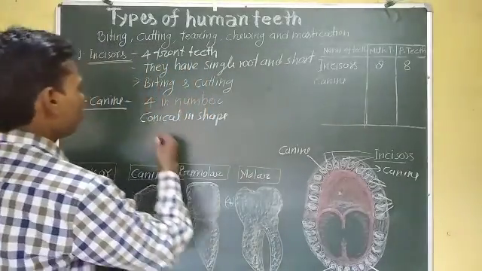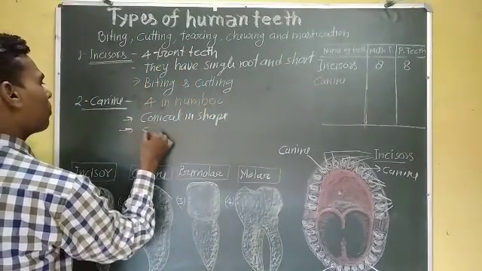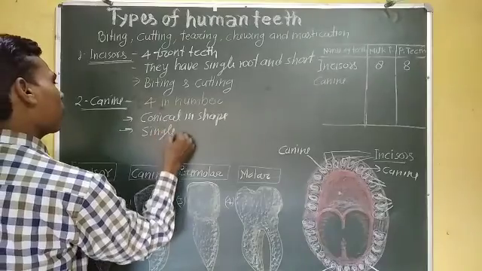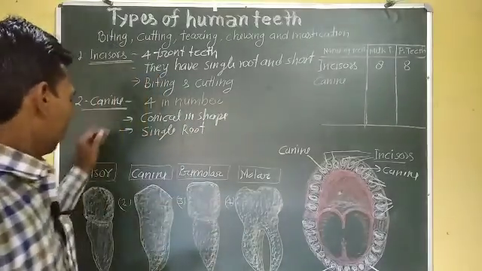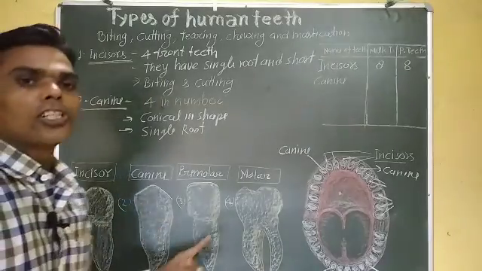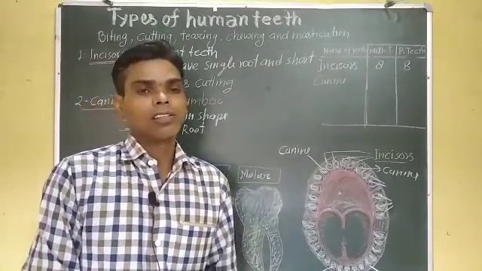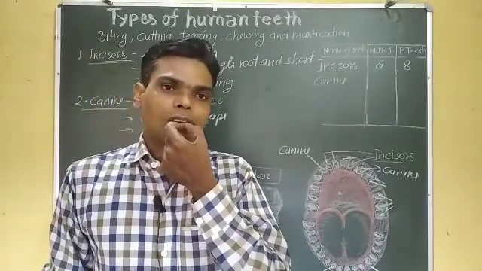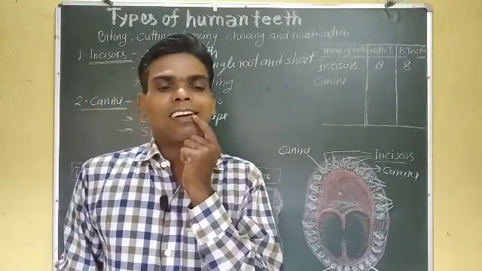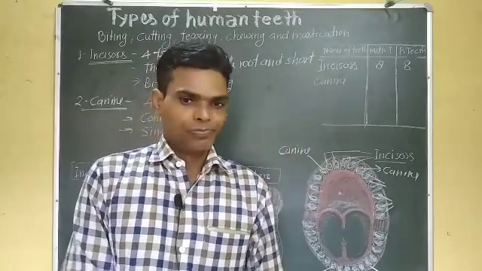It has a single root and a single root canal. Here this is called canine.